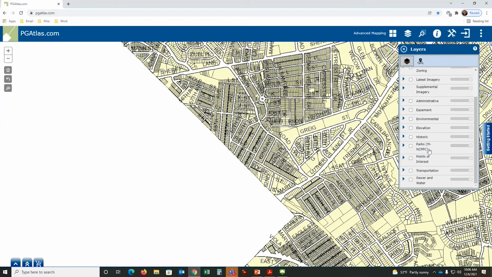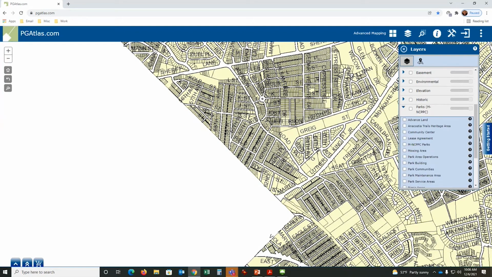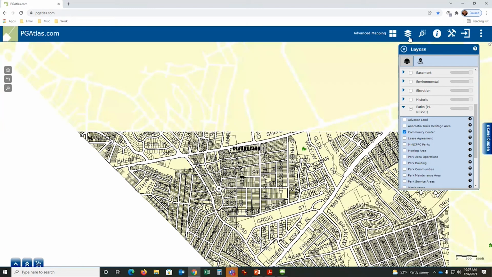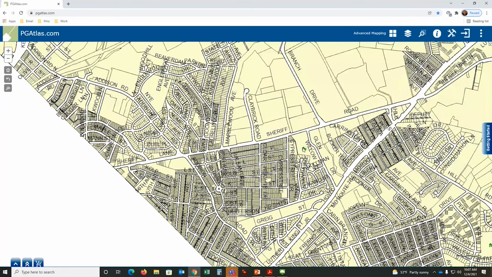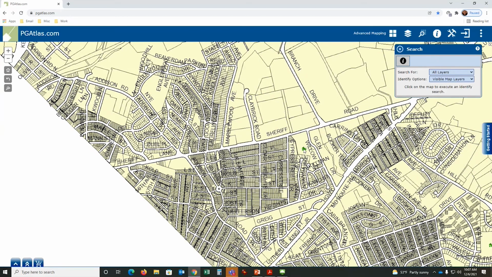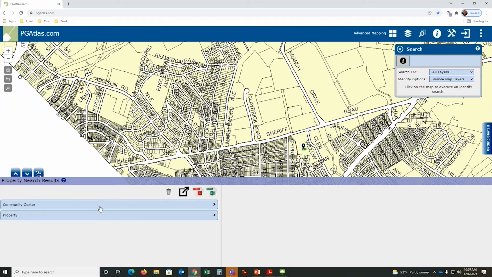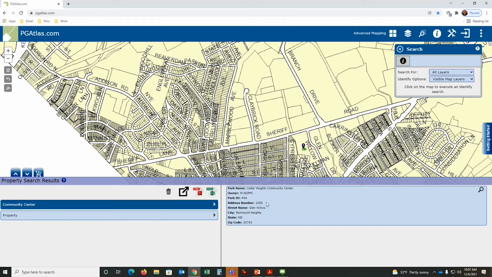Now down to park properties. This is data maintained by the Prince George's County Parks Department. They maintain the data, they share it with us, and we put it up there for everyone to see. So if you want to know where community centers are, there's a community center right there. I can click on the white circle, blue eye, click on the greenhouse. Oops, missed it. Try again. There we go. Community center, and that is Cedar Heights.